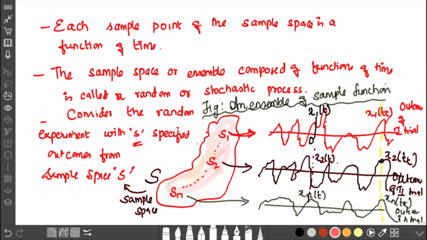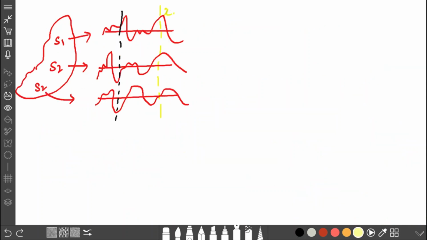This figure shows an ensemble of sample functions. Ensemble means a collective of functional sample space at a particular time with respect to any time. This shaded area is a sample space. In this sample space, this yellow color line represents the outcome. For the first sample, the output is x1 of t suffix k, represented as the outcome of the first trial. Similarly you can mark it 1.